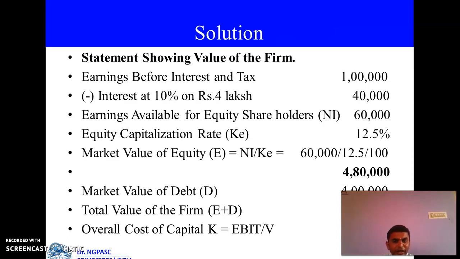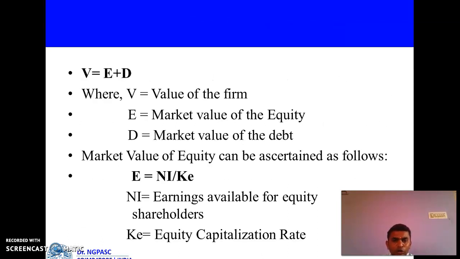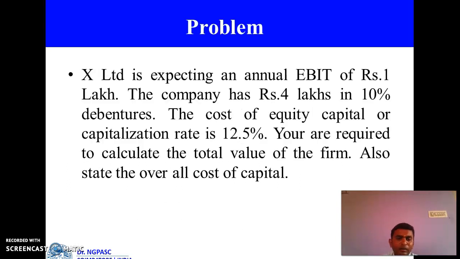Are you clear? Once again I recall the entire concept of net income approach calculation. So there is a formula. V is equal to E plus D. V is nothing but value of the firm. E is equal to market value of the equity. D is equal to market value of the debt. Are you clear? So very simple. We have to find out the V. How we can find out the V? E plus D. E value will not be given. D value will be given in your question.